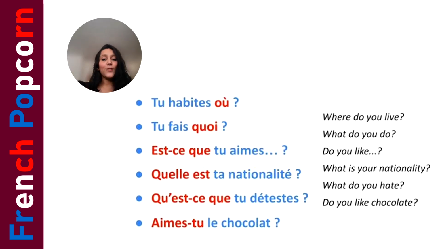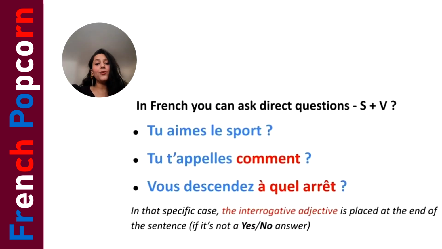Okay, now we are going to see different ways to ask a question in French. Well, guys, in French, you can ask a direct question, which is subject plus the verb and any complement, right? For example, tu aimes le sport. So here, tu is the subject. Then we have the verb, which is aimes, and le sport is the complement. That means, do you like sport?